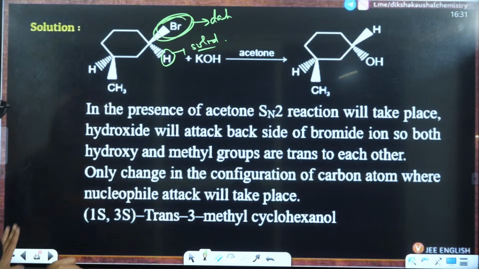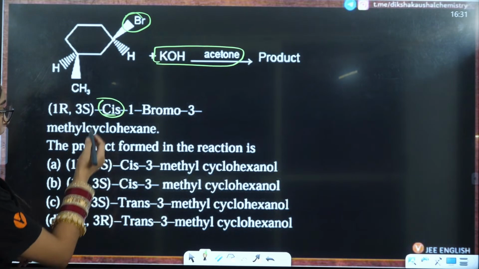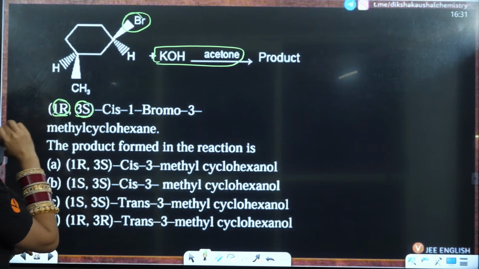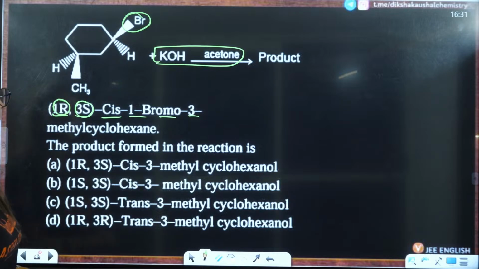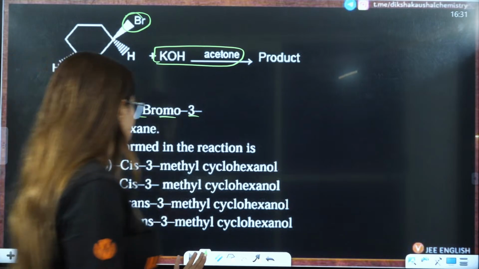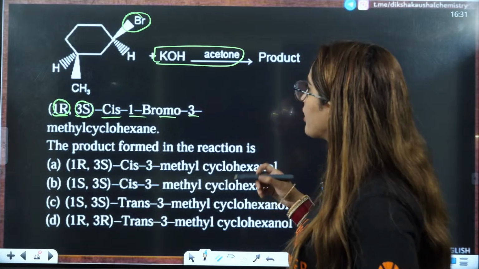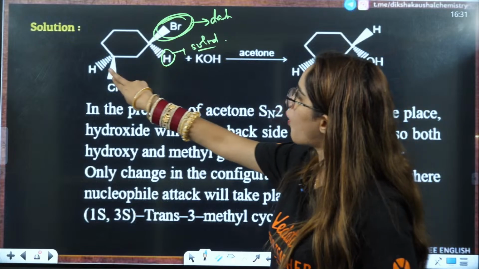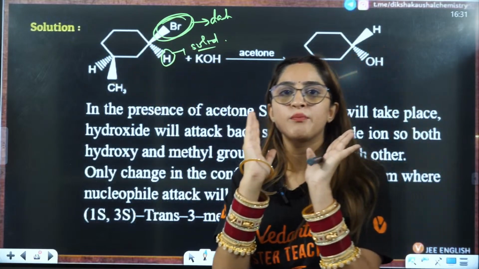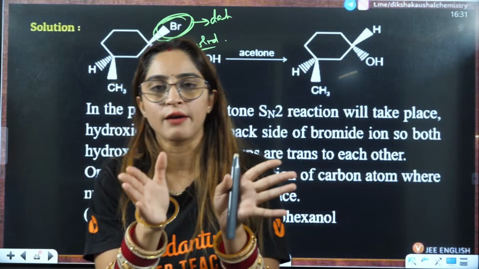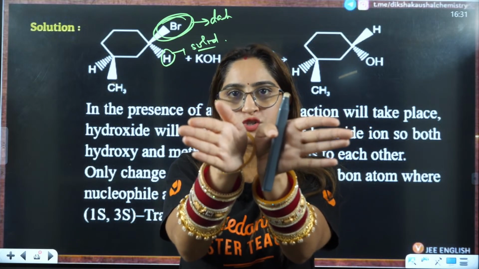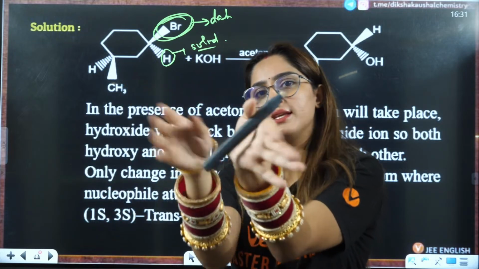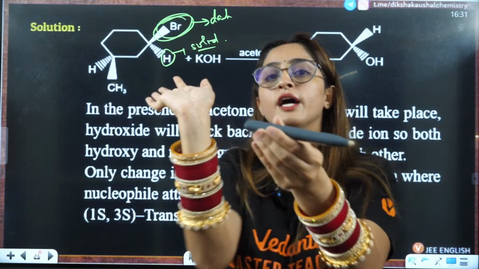Now talking about the answer here, you know one thing, 1R and 3S. This is what they are saying. Cis-1-bromo-3-methylcyclohexane. So the first thing is it will not be cis anymore, it will be trans. Why? If you see the two hydrogens, if both are on the dash wedge, that means they are like this, so that is cis. If they are like this, one is this way, the other is this way, they are opposite to each other.